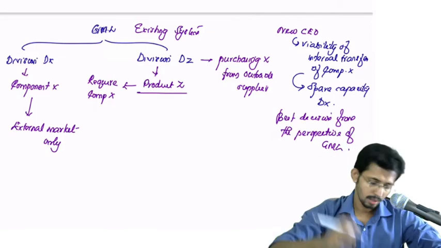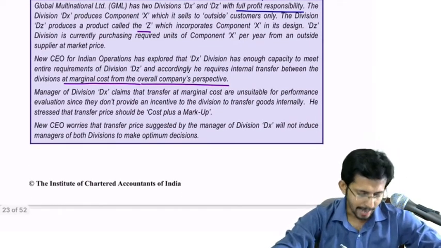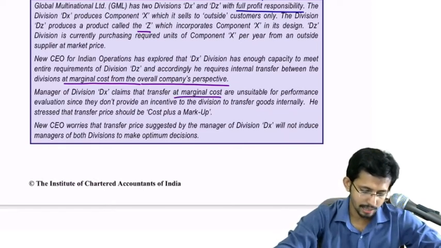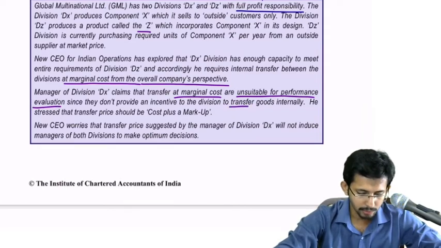Now what is the issue with this decision? The manager of division X claims that transfer at marginal cost is unsuitable for performance evaluation, since it doesn't provide an incentive to the division to transfer the goods internally.